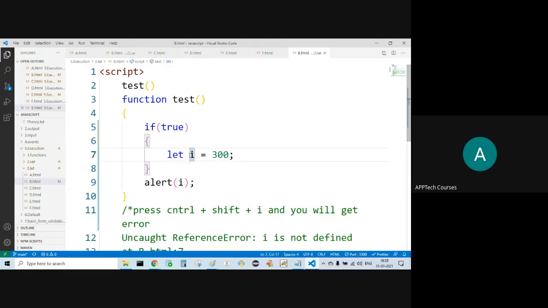A let type of variable got declared in the if block. If a let type of variable is declared in any block, that variable must be used within that block only, not outside that block. The scope of a let type of variable belongs to that specific block only. But in the case of var, after declaring, we can use it anywhere.